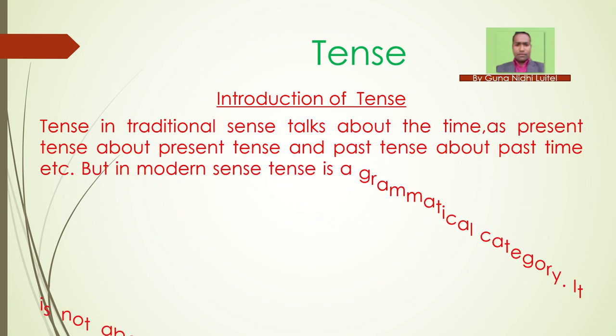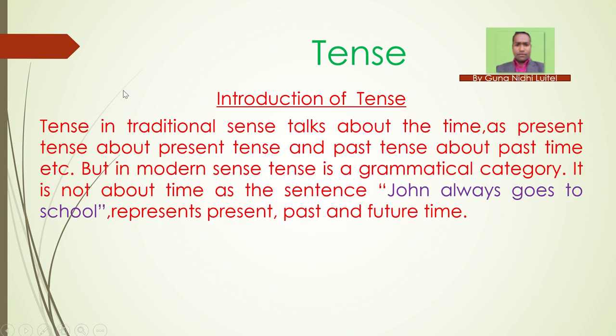You can see here, tense in traditional sense talks about the time, age: present tense about present time, and past tense about past time, etc. But in modern sense, tense is a grammatical category.